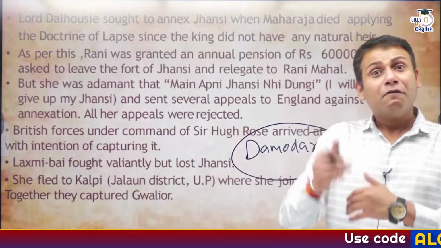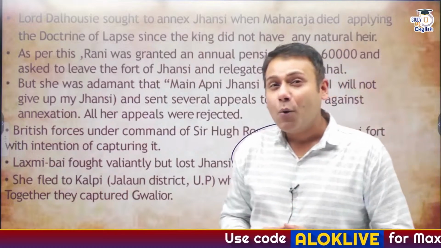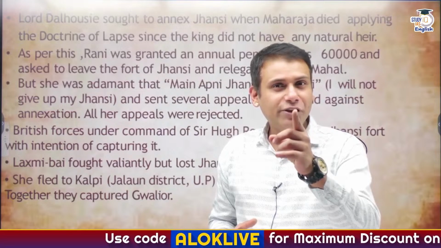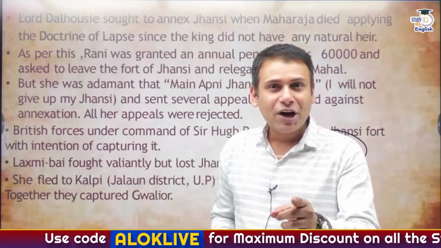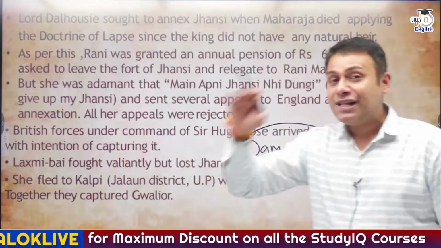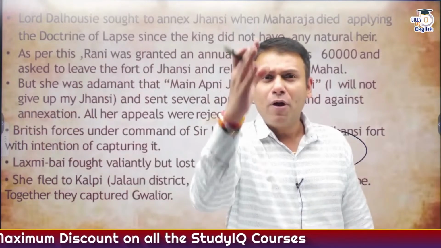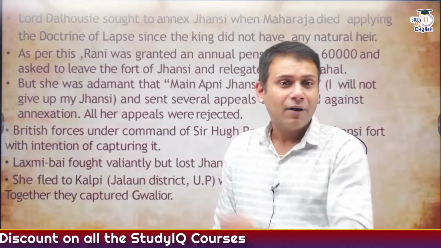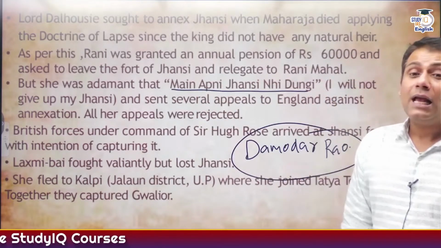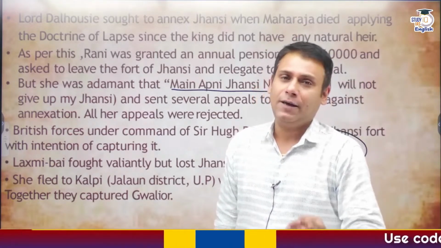Correct? A few days later, Gangadhar Rao passed away. At that time, the Governor General of India was Lord Dalhousie. And what was the policy of Lord Dalhousie? Doctrine of Lapse. The adopted child would not be considered a legal male heir. The Britishers wanted to extend their territories towards Jhansi under their pro-imperialistic approach through the doctrine of lapse. At that time, Rani Lakshmi Bai said, मैं अपनी झांसी नहीं दूंगी. I will not relinquish my Jhansi. I will not give up my Jhansi.